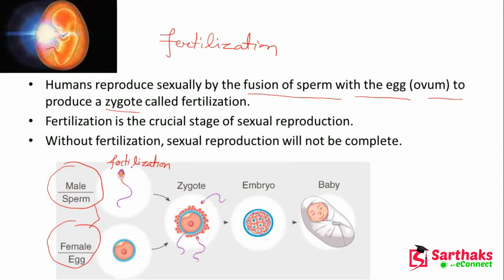This fertilization is the crucial stage of sexual reproduction. Without fertilization, sexual reproduction cannot be completed. So this stage is very, very important in sexual reproduction. Okay.